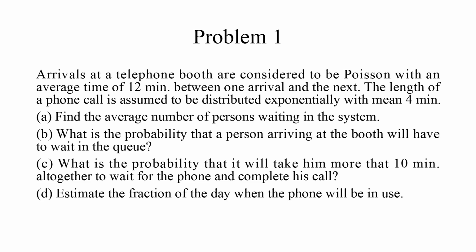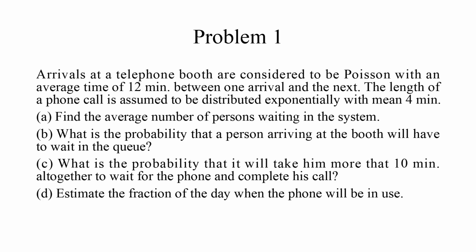Arrivals at a telephone booth are considered to be Poisson with an average time of 12 minutes between one arrival and the next. The length of a phone call is assumed to be distributed exponentially with mean 4 minutes. A. Find the average number of persons waiting in the system.